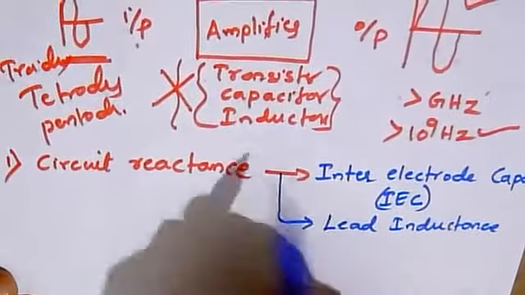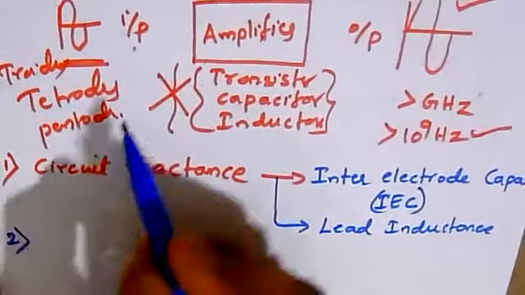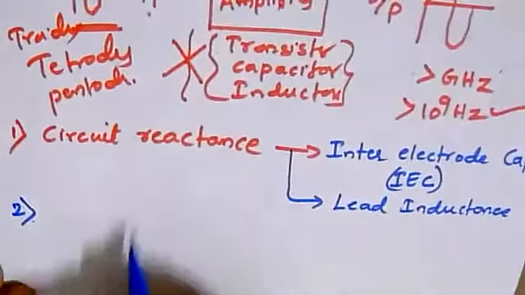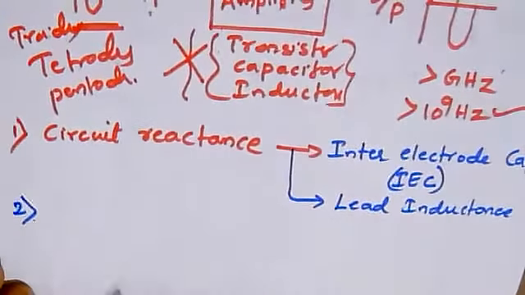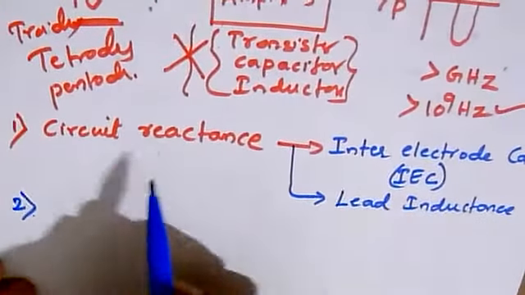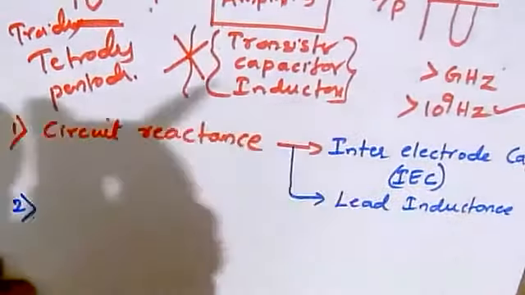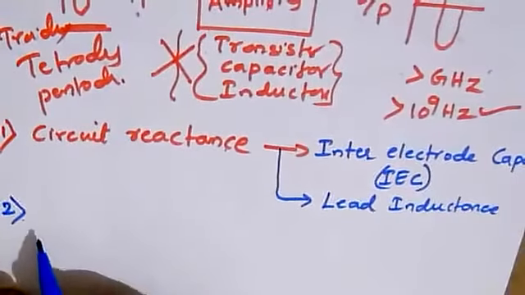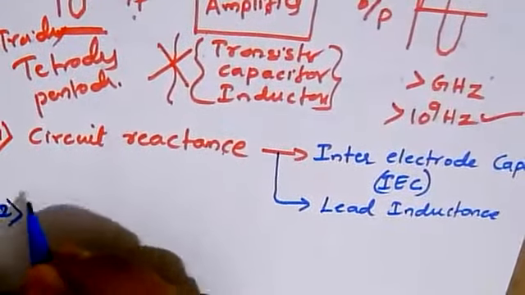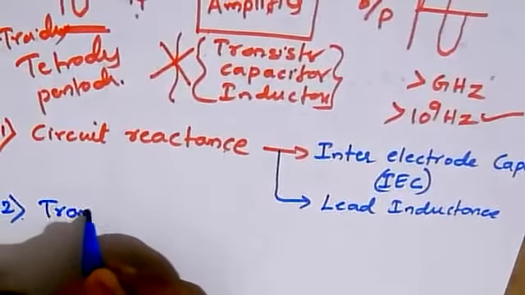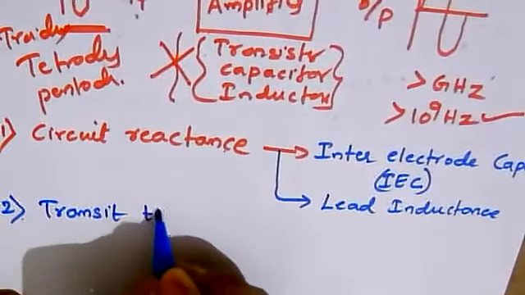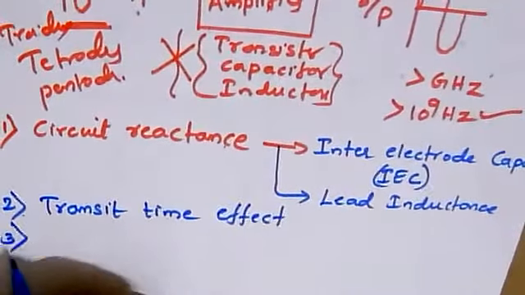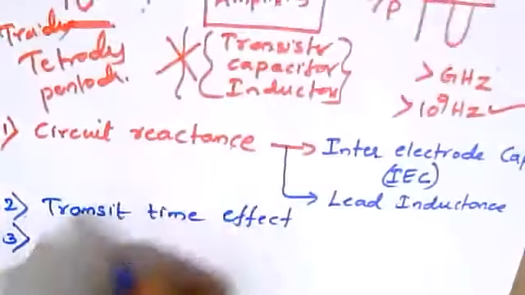I am listing out the limitations, the following points, why we are unable to use the conventional tubes at higher frequencies. The first point is circuit reactance. The second one we have is transit time effect. Transit time effect is another reason. And the third one we have is cathode emission.